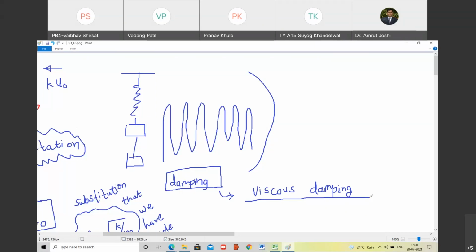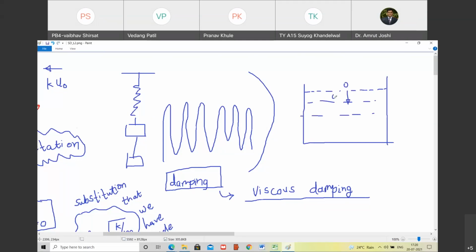What is, so viscosity के वजह से क्या होता है? There are shear stresses induced in the fluid. Do you agree with me? Yes, sir. Okay. So now what is viscous damping? So we are going to perform a thought experiment. You have a jar filled with water. Are you with me? Yes, sir. And you are going to throw a small stone into it. Do you agree with me? Are you able to imagine the experiment? Yes.